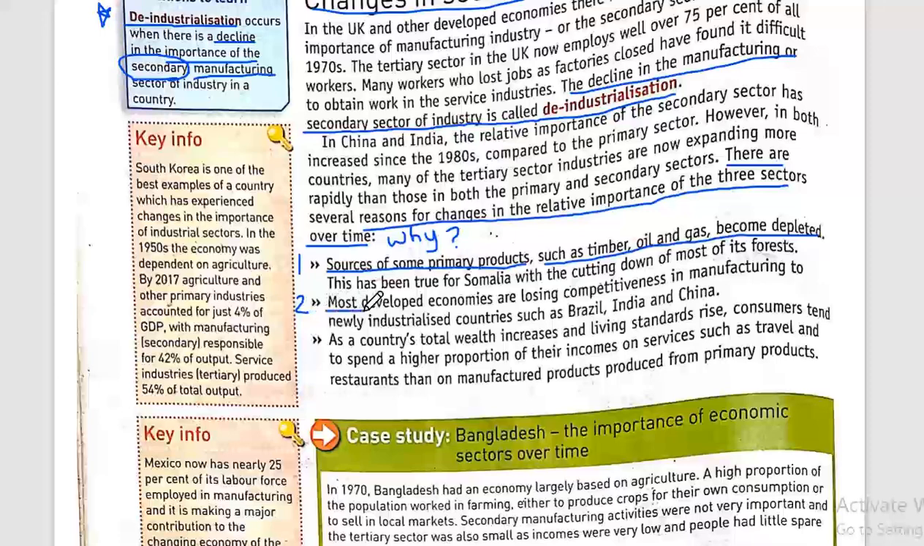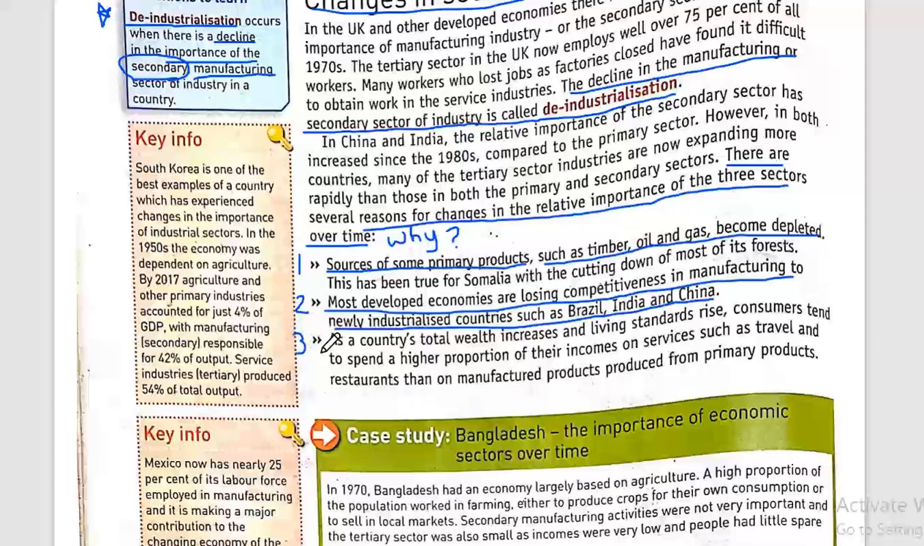The second one: most developed economies are losing competitiveness in manufacturing to newly industrialized countries such as Brazil, India, and China. So some countries were focusing on the secondary sector, but they are facing competition from other countries who are also focusing on the secondary sector, such as India and China. Because the secondary sector is evolving in India and China, it's becoming a competition for other countries who are also depending on the secondary sector in their economy.